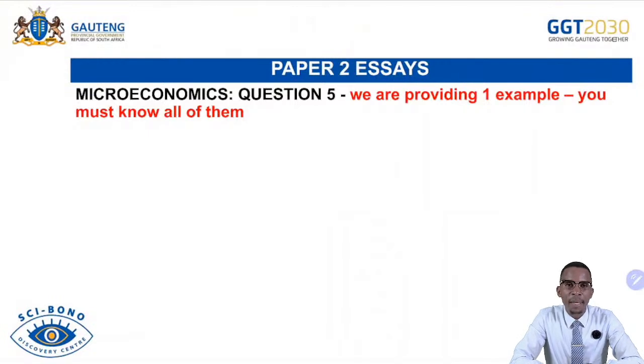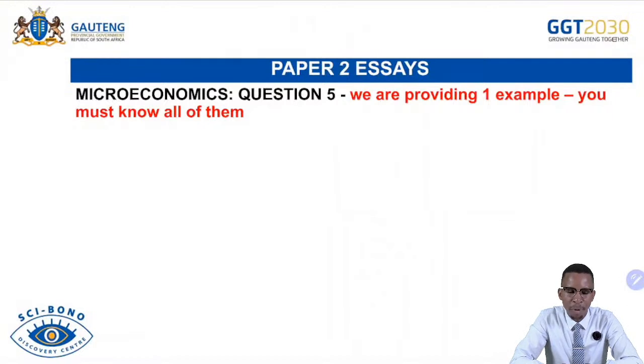And then we go straight to essays. Remember, I personally don't know the question paper. So whatever I'm doing here, I'm trying to show you how questions can come in the examination tomorrow. And I'll be showing you all of the essays for question 5 and question 6. And I'll try to take care of all of them so that I don't give you the wrong idea to say this essay will appear in the examination.